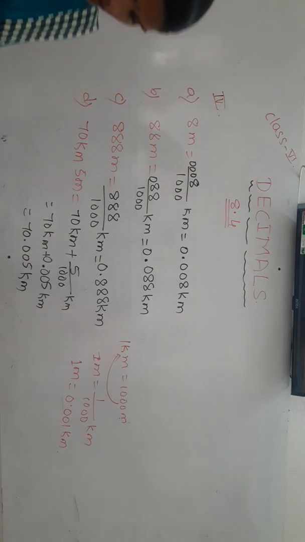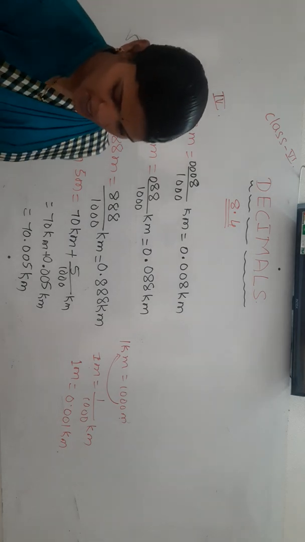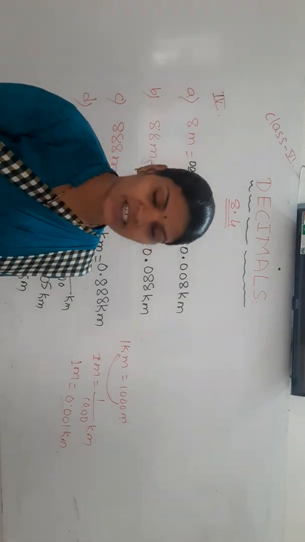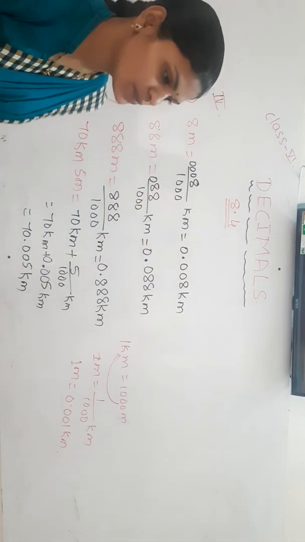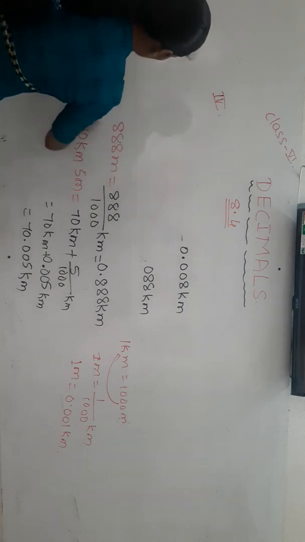Next one, there are 4 numbers here. Just pause it and take the answer. We will go to the next question. That is the 5th one. What is the 5th question here? Express as kg using the decimals. In terms of gram it is given. You have to express it in terms of kilogram using the decimal numbers.